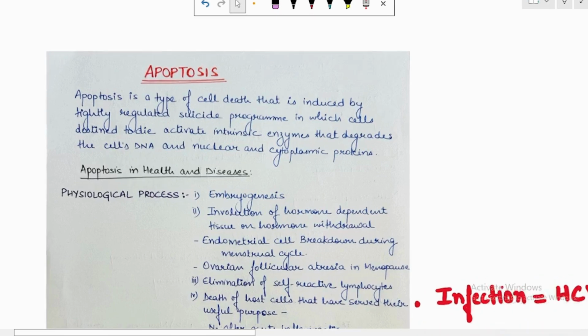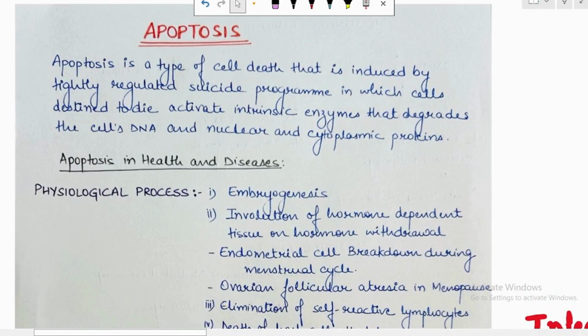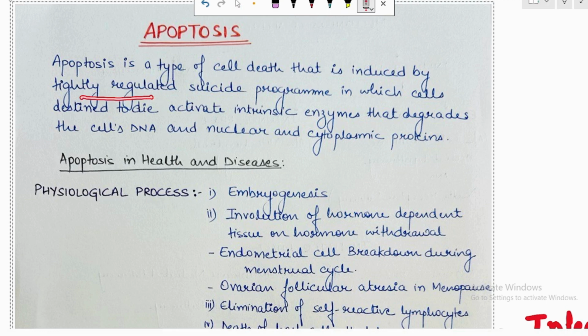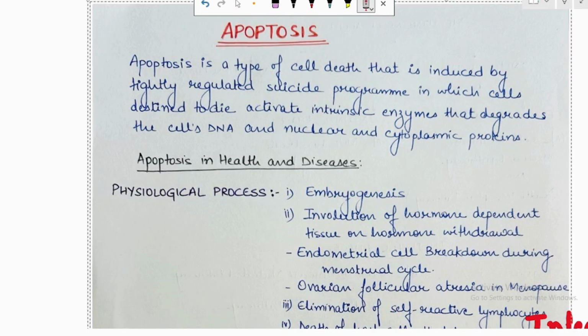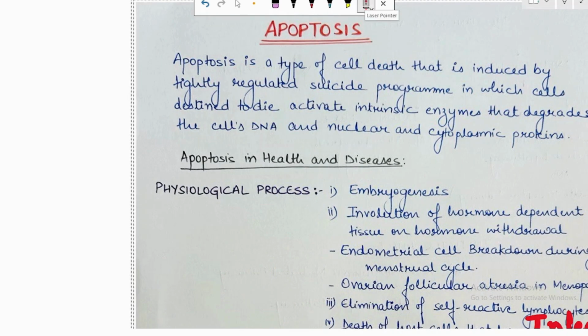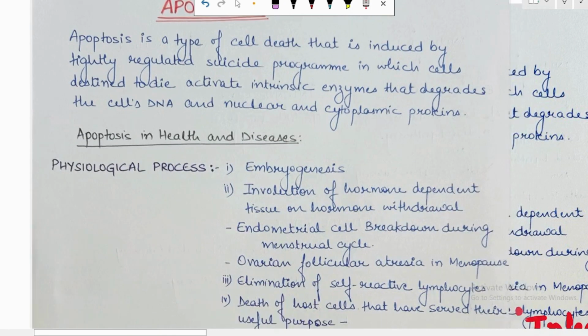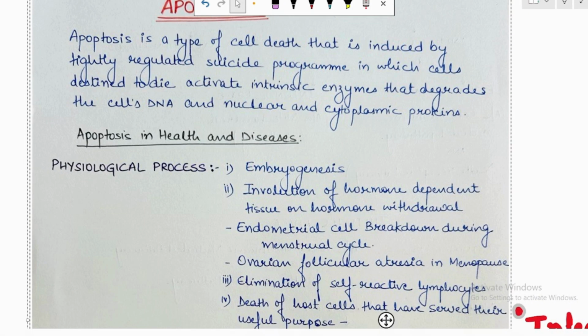Starting with the definition, what is apoptosis? Apoptosis is a type of cell death that is induced by a tightly regulated suicide program in which the cells destined to die activate the intrinsic enzymes that degrade the cell's DNA and nuclear and cytoplasmic protein.